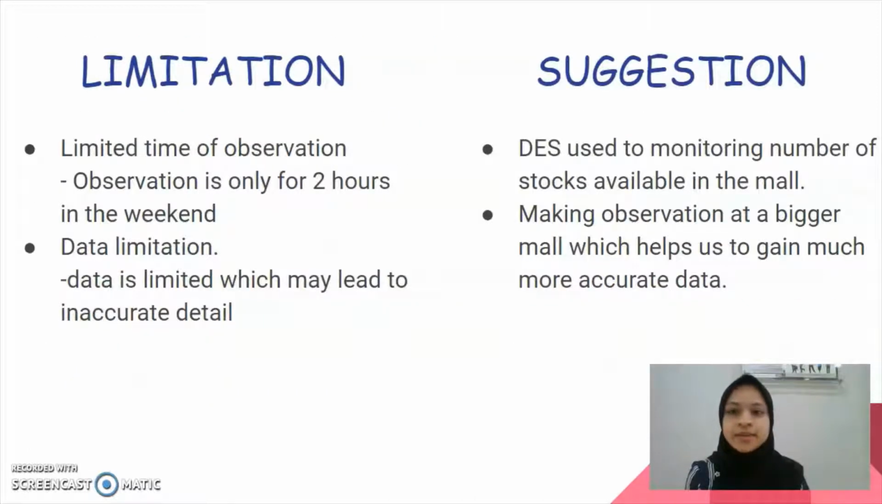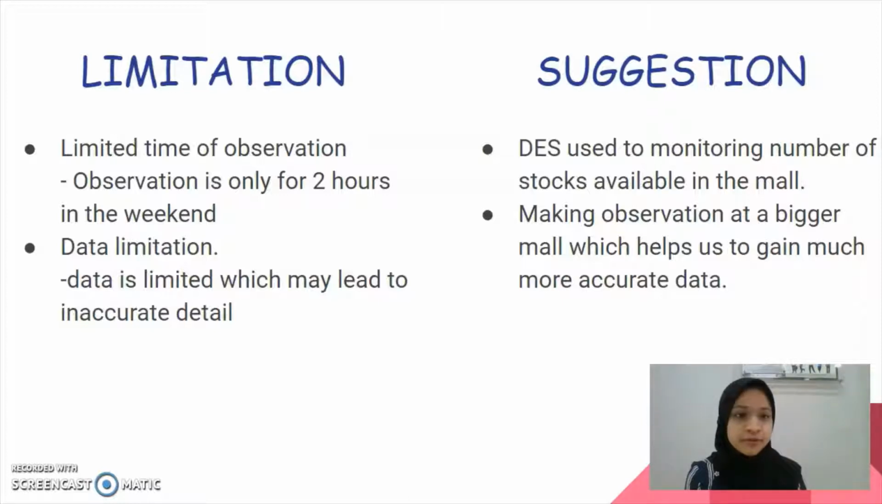Okay, so for the limitations of our study, we have a limited time of observation because our observation only took 2 hours on the weekend for 4 weeks. The second limitation is data limitation. Our data is limited, which may lead to inaccurate detail. It means that our data is too small. We don't have enough data to get accurate detail.